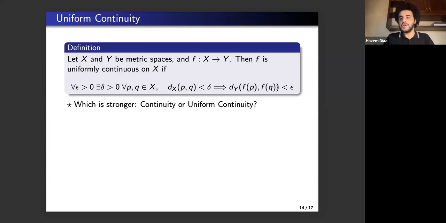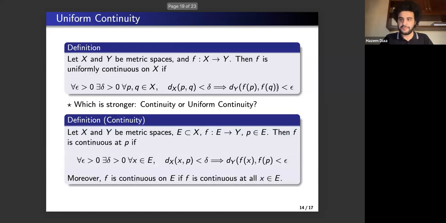So here is an important question that would arise. Which definition is stronger, continuity or uniform continuity? That is, which definition necessarily implies the other, but not necessarily the other way around? And here I remind you of the definition of continuity, so you can look at it once again.